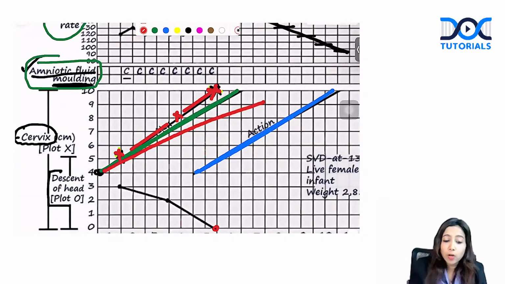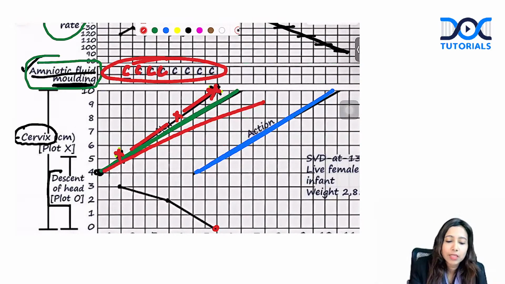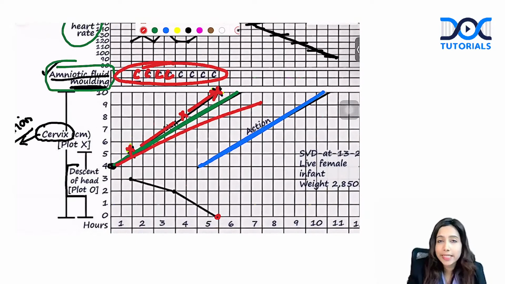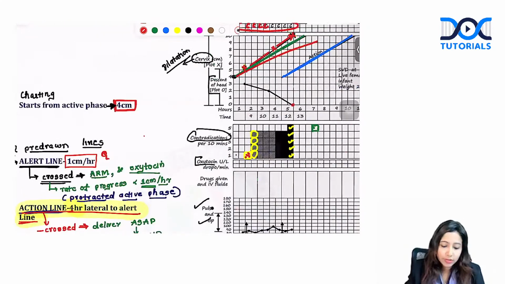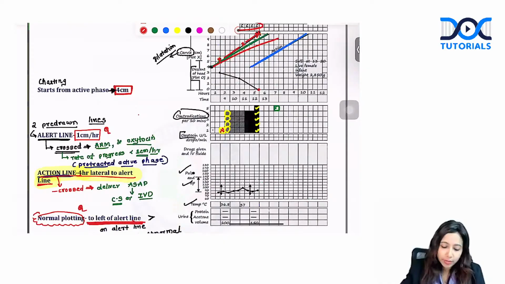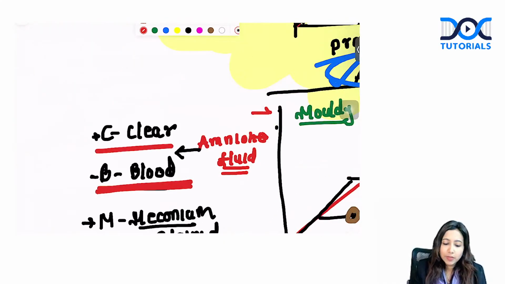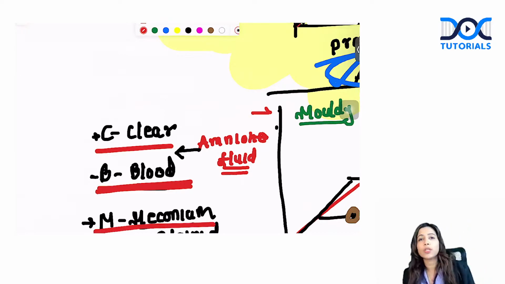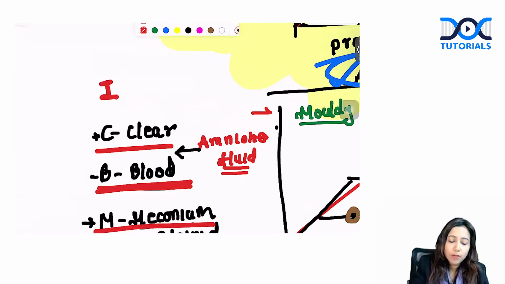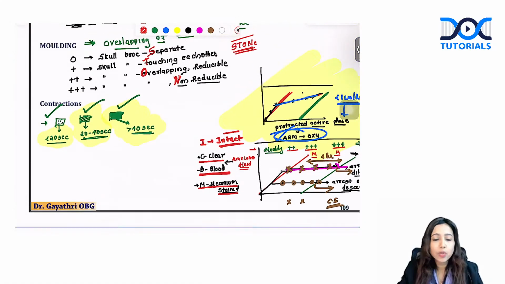Even on the top, they can give you the amniotic fluid findings. Here C is marked. C means amniotic fluid is clear. If in the next scenario they give you B, B is for blood stained. If they give you M, M is for meconium stained amniotic fluid. Yes, C means clear, B means blood stained, and M is for meconium stained amniotic fluid. If rupture of membrane is not done, they will give it as I. That means the amniotic membrane is intact. So let's come back to our question.